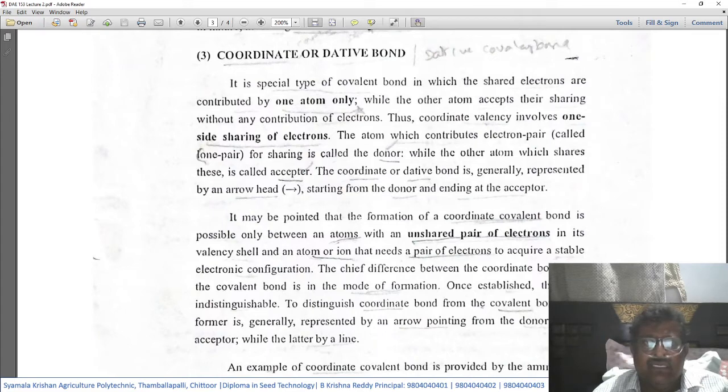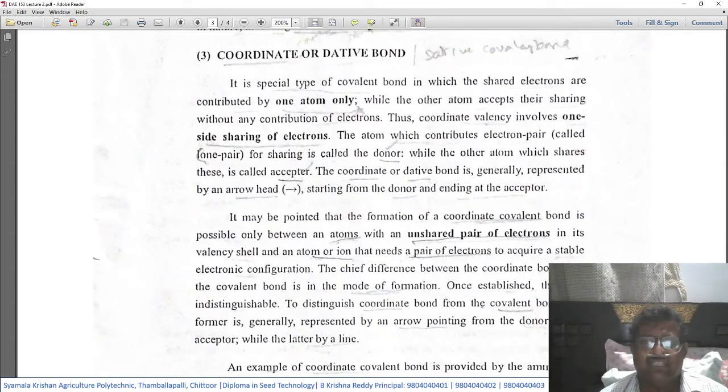Kindly remember, in the coordinate bond, which is a special type of covalent bond, the sharing of electrons is done by only one atom, while the other atom accepts the sharing without contributing any electrons. So the other atom shares these electrons contributed by the one atom without itself contributing any electrons. Thus, coordinate valency involves one-side sharing of electrons.